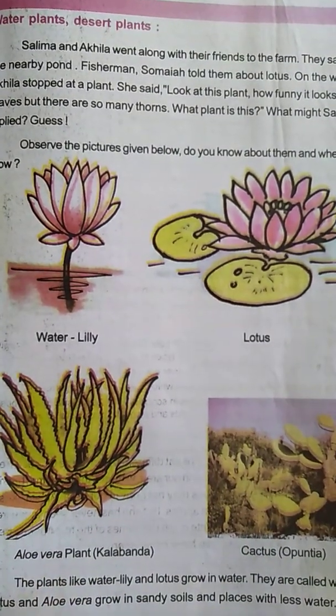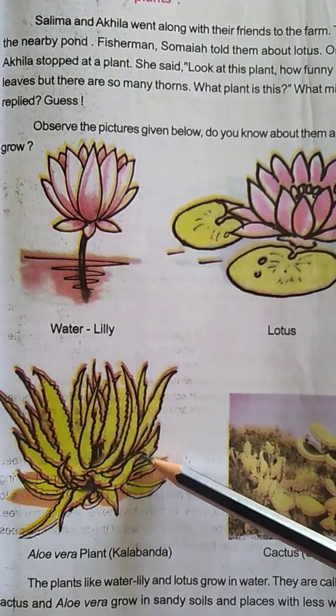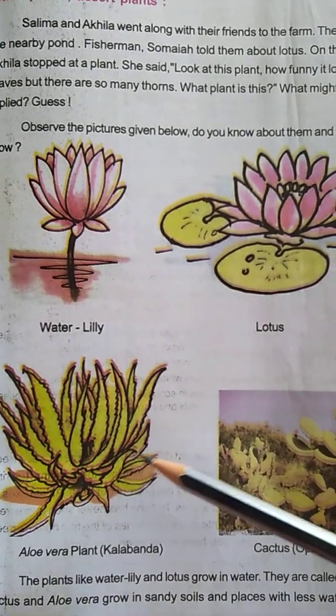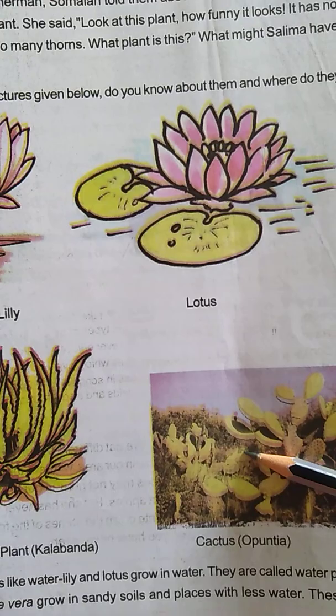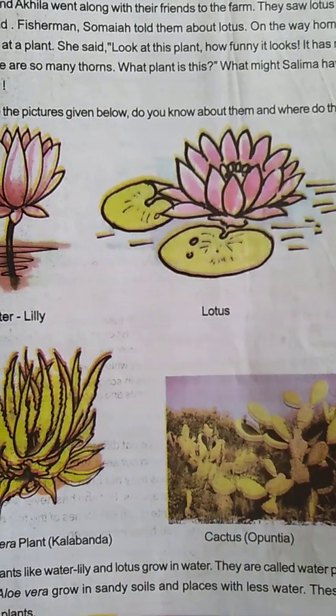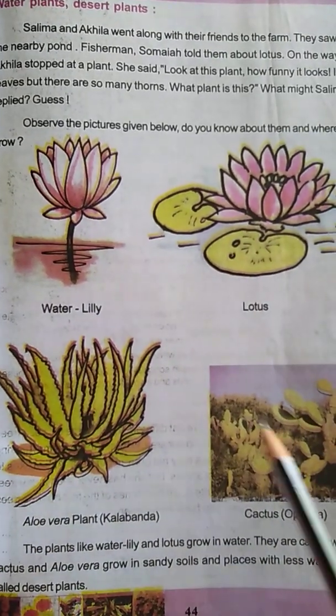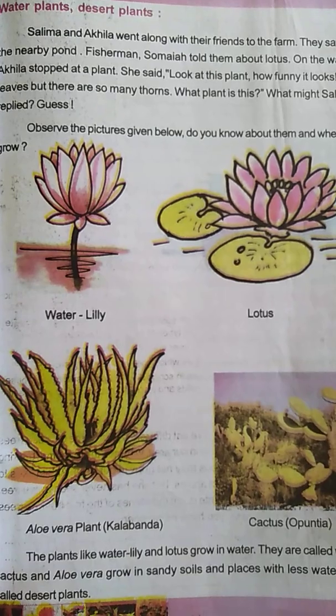They grow in the desert. Okay? Aloe vera means what? Kalabanda. This we can grow near our houses also. But see, this cactus only grows in the desert areas. Understood? So these 2 are called the water plants, and these 2 are called the desert plants. Okay.